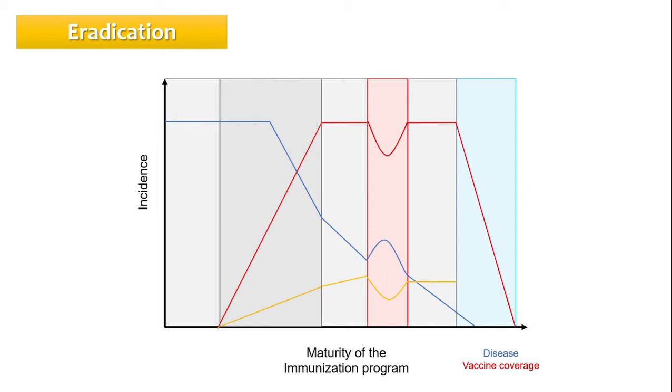Now, if the reduction to zero of the incidence is achieved worldwide, the disease is considered eradicated. This is the case of smallpox, for example. In this scenario, the vaccine can be removed from the national immunization programs because there is no longer circulation of the pathogen.